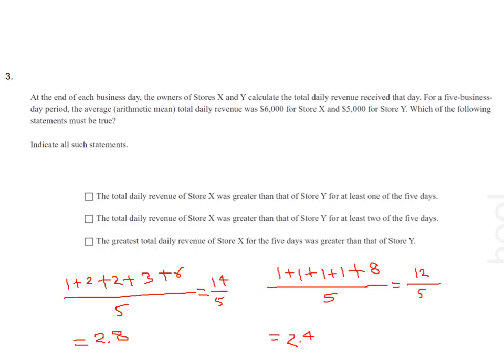So in this case, we know that the greatest total daily revenue of Y, that is 8, is greater than that of X, that is 6, and yet the average, that is the arithmetic mean, is greater for X. So option C is not correct. We get only one option as the correct answer, that is option A.